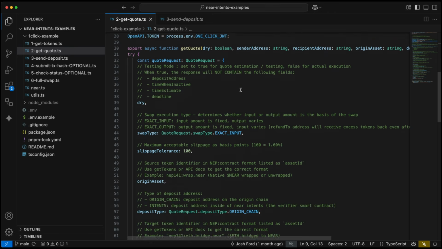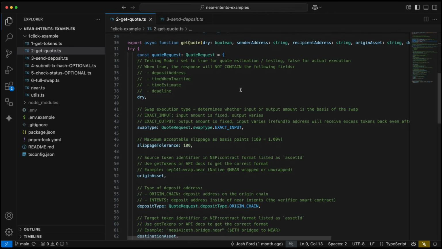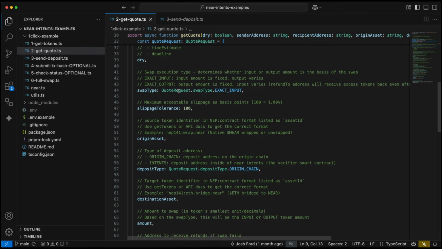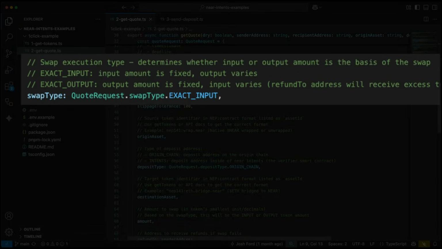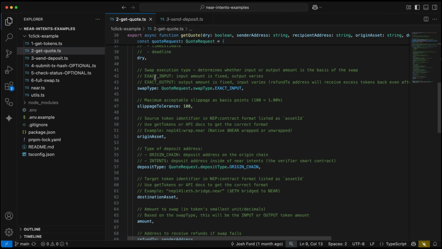The first parameter is whether or not this is going to be a dry run. If you're using this for testing purposes, just to make sure you have all your values correct, leave this as dry. When it returns the result, it will not contain a deposit address, or the estimate or deadline. The next value is the swap type. It's either going to be exact input or exact output. If it's set to exact input, then the input amount is fixed and the output amount will vary. If you have it set to exact output, the output amount, the token out, will be fixed, and then the input will vary and it'll refund any remaining balance over to you.